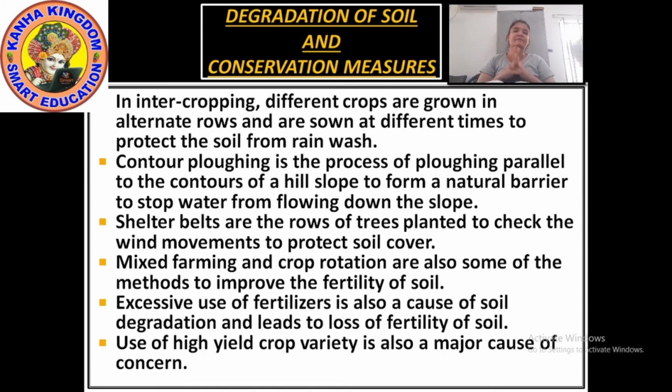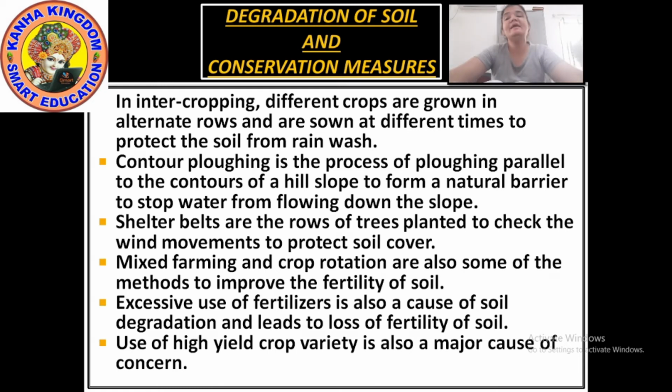Now the shelter belts. What are these? Shelter belts are the rows of trees planted to check the wind movement, and this is mainly done in the coastal and dry regions.